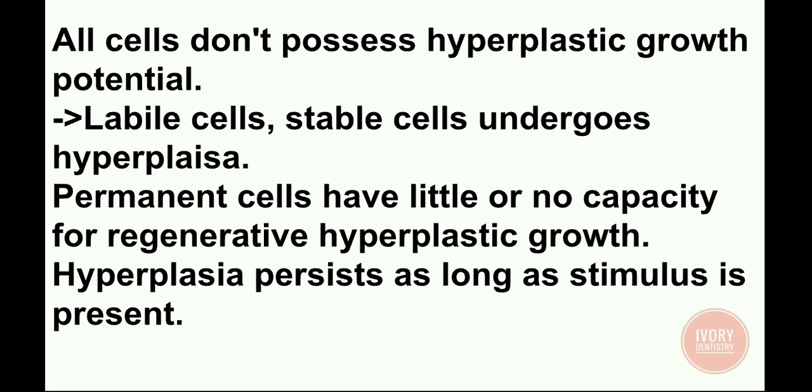Labile cells and stable cells undergo hyperplasia. Labile cells are the epithelial cells of skin, mucous membrane, etc., whereas stable cells are parenchymal cells of liver, kidney, adrenal gland, thyroid gland, etc. Permanent cells have little or no capacity for regenerative hyperplastic growth. So permanent cells are like neurons, cardiac muscle, skeletal muscle, etc. Hyperplasia persists in the cell as long as the stimulus is present.